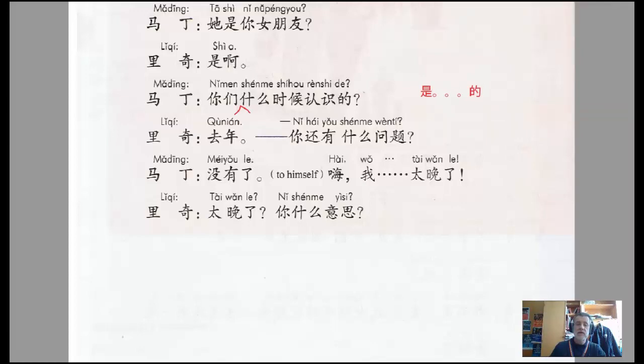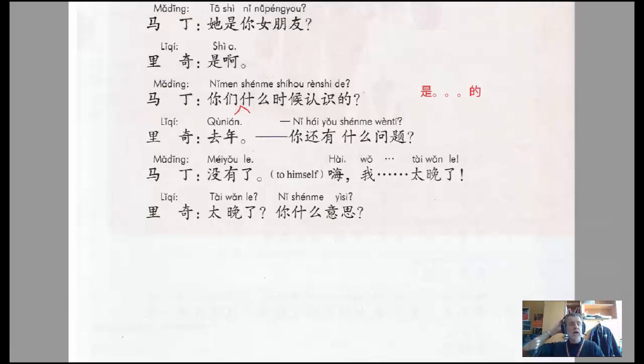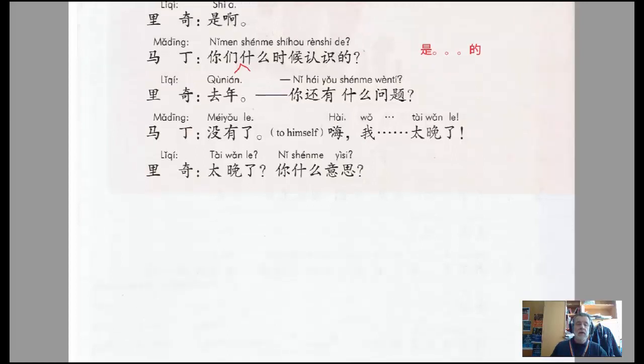And I would venture to say that in this case, the information that we're trying to highlight in this question is information about when something happened. So 什么时候认识的？ Li Qi says 去年, you guys know, last year.